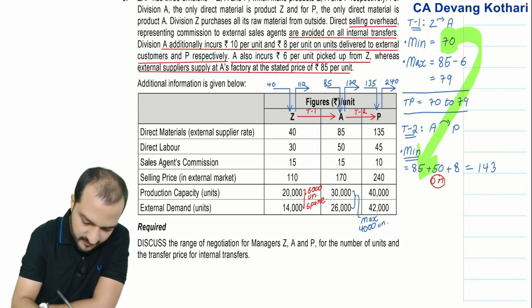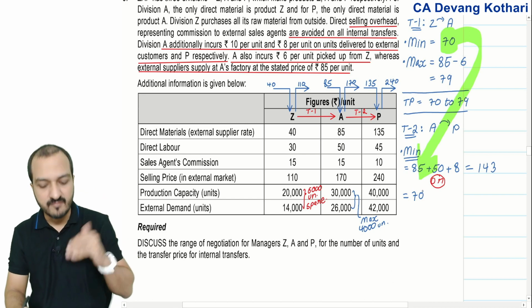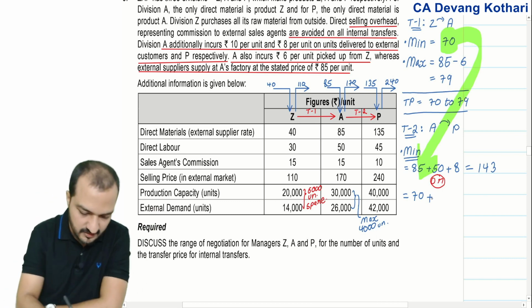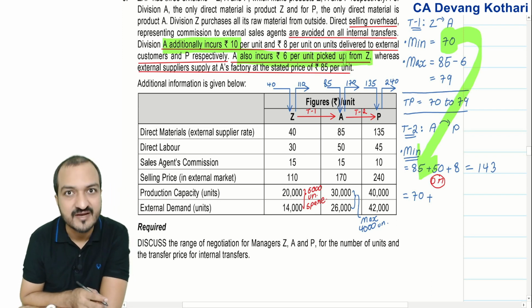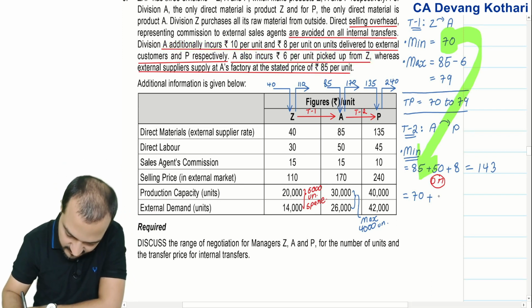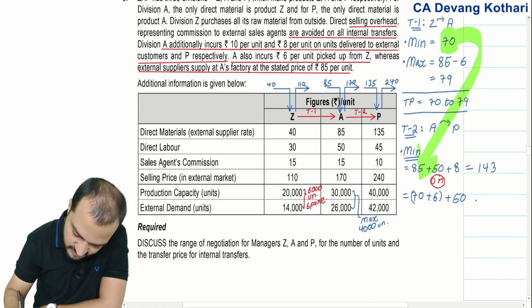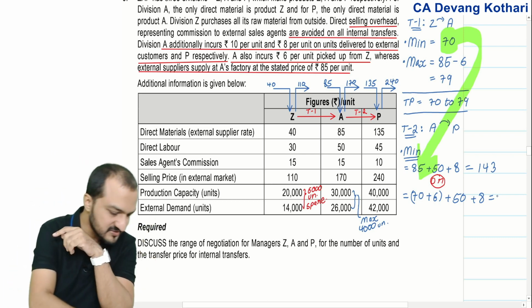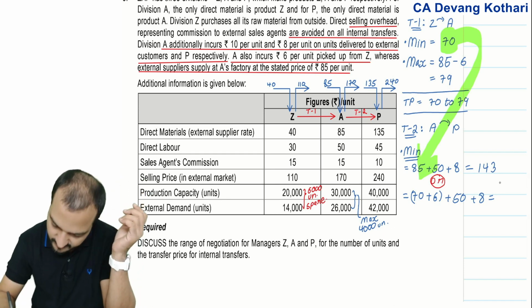If I begin from that 70, then the minimum price at which A can get material from Z is 70 plus, on the transferred material, A will incur 6 rupees on material picked up from Z. So on that transferred material of 70, A will incur 6 rupees, plus 50 rupees labor, plus 8 rupees for delivering finished goods to P. So total cost here becomes 70 plus 6 plus 50 plus 8, 134.